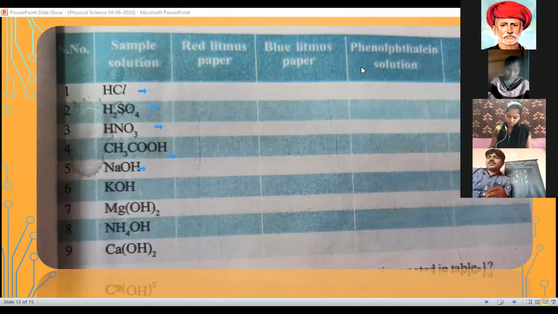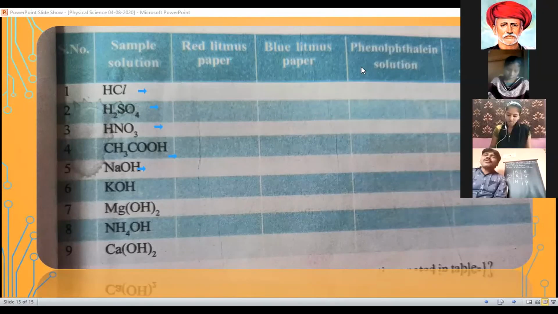Next, come to phenolphthalein. What is the color of phenolphthalein solution in acidic solution? No change. Very good. So write down: the first 4 substances are acids, so we write no change.